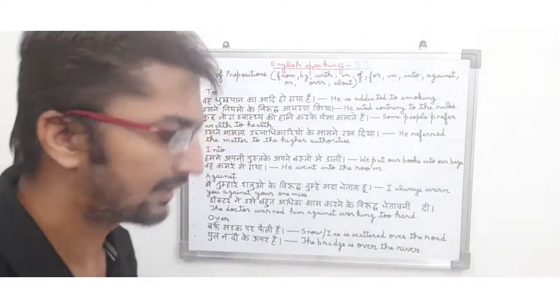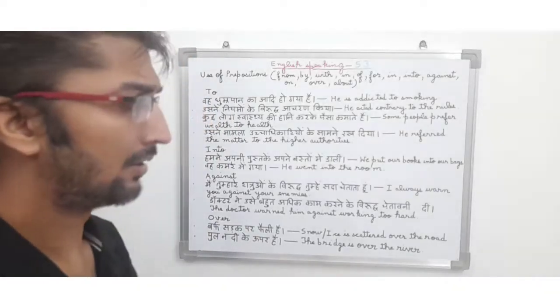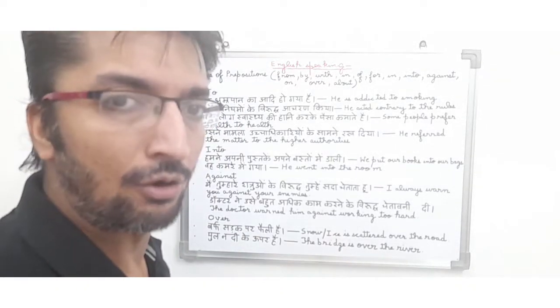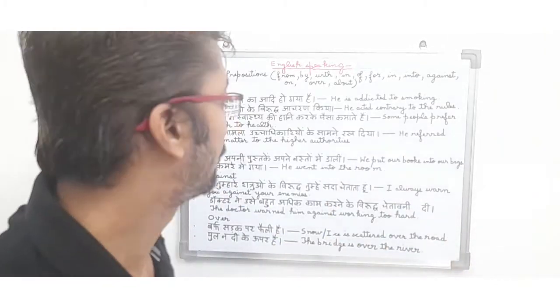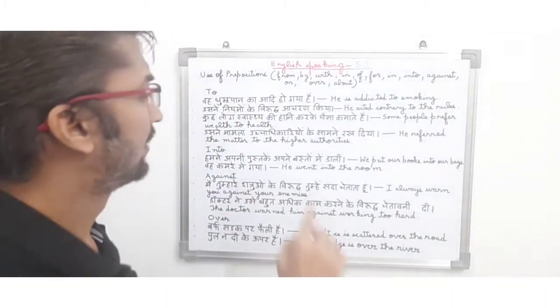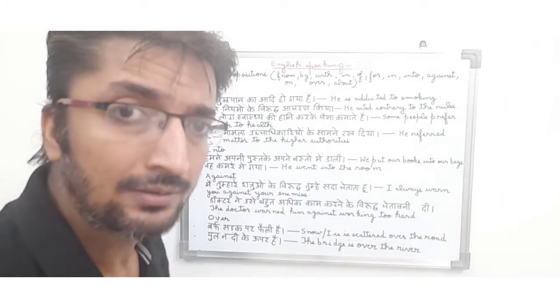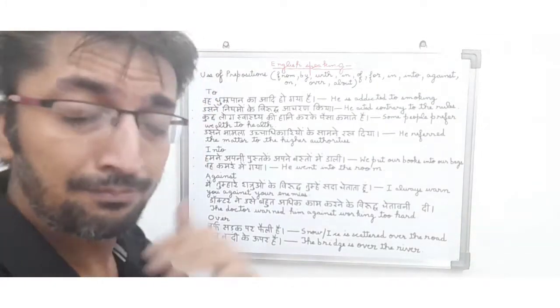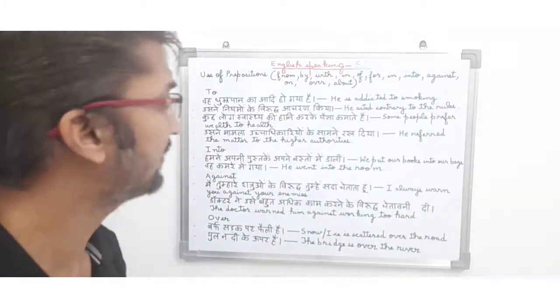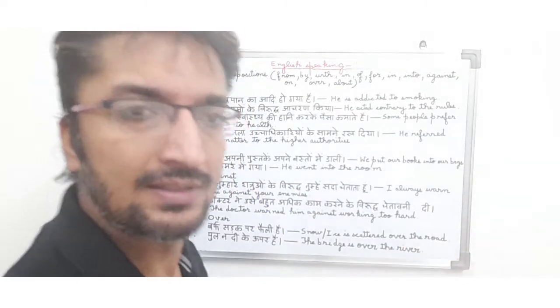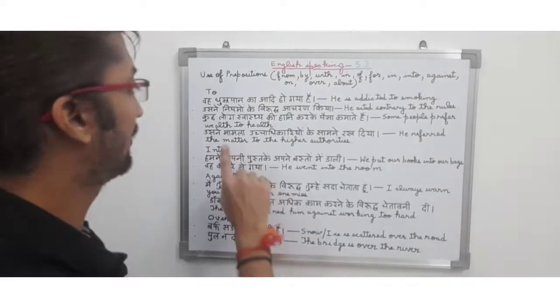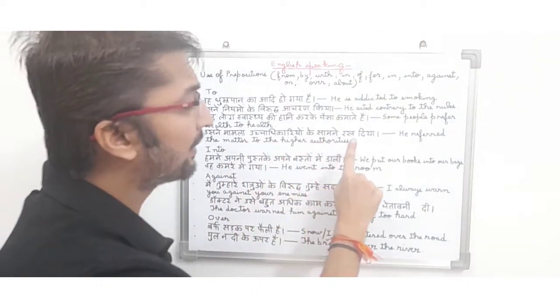So in this sentence the person is saying some people prefer money or wealth over their health. They are harming their health to earn money. So here you can see friends, to is used before health and to is a preposition being used in this sentence and it is basically a suggestible sentence.